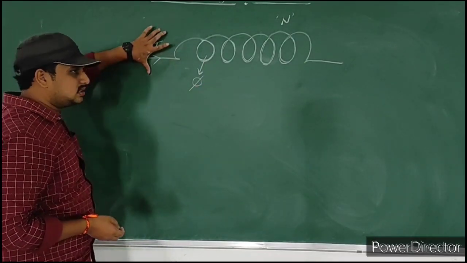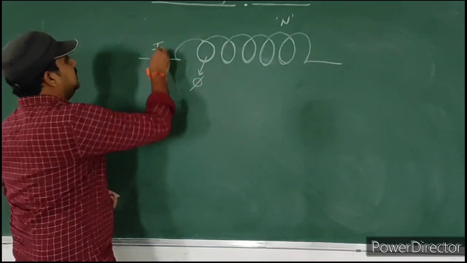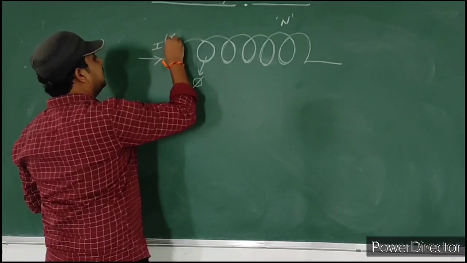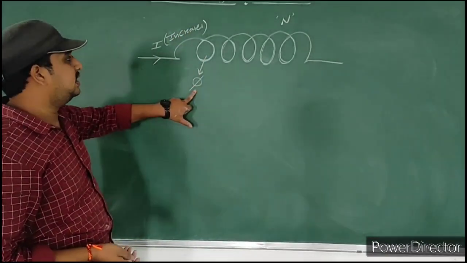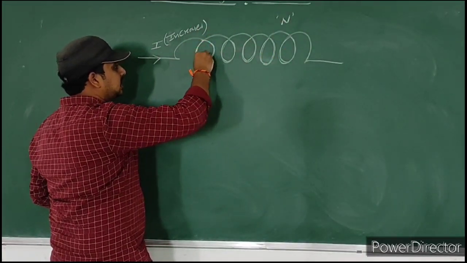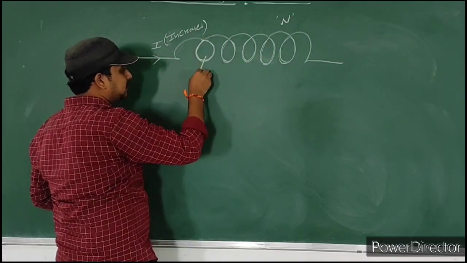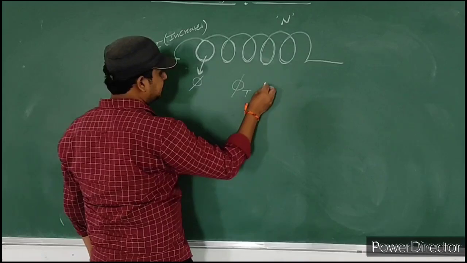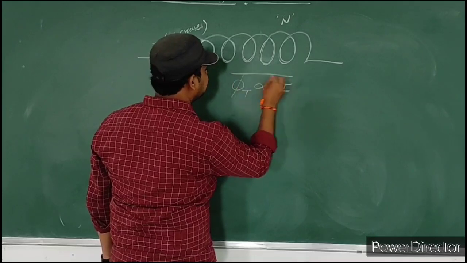You know already, according to Oersted, a current carrying conductor produces a magnetic field. If this current changes, I consider it increases or decreases, then definitely the magnetic flux changes. Am I right? Here I consider several turns, n number of turns, and each turn has flux phi. Then the total flux linked with this conductor is directly proportional to the current passing through this conductor.